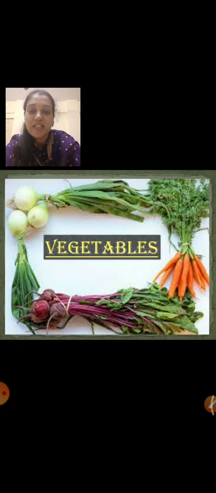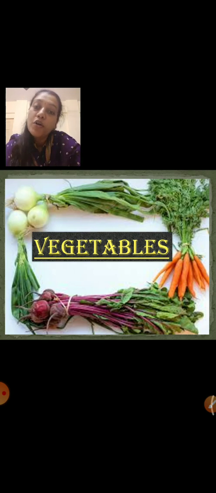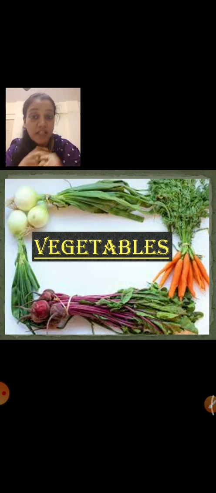Yes, it's vegetables. Now we all know the names of the vegetables, but there are many vegetables which you don't know what to say in English. So I am going to show you a few vegetables today and we are going to learn what those vegetables are called in English. Okay, children, are you ready? Shall we start? You will see new vegetables which you have not seen before.